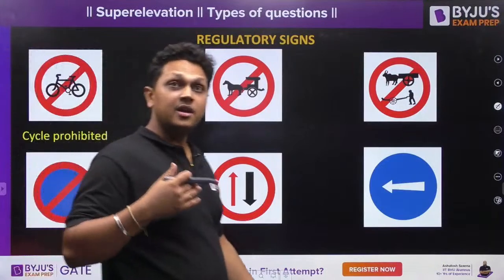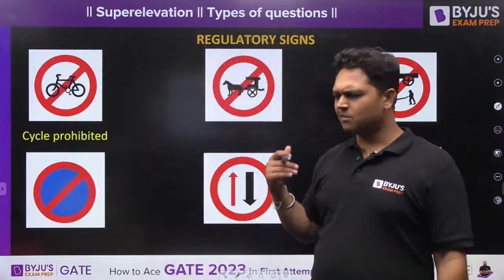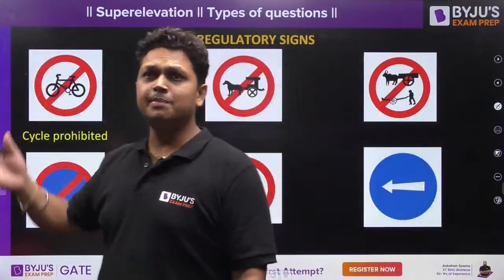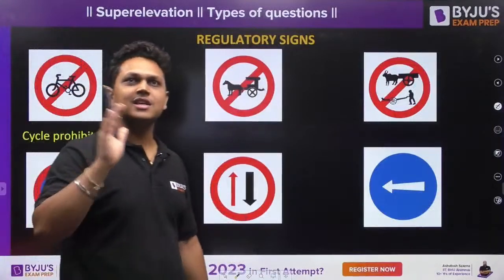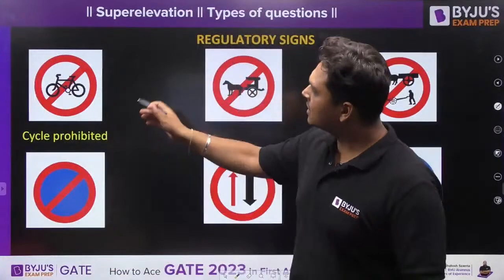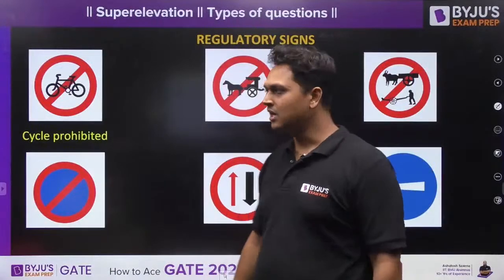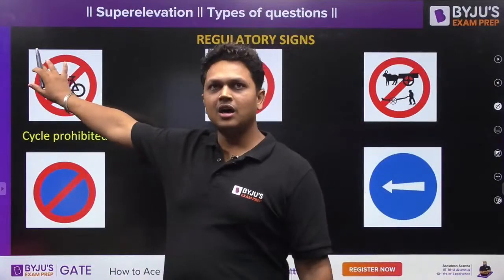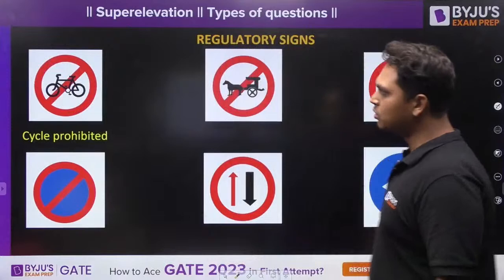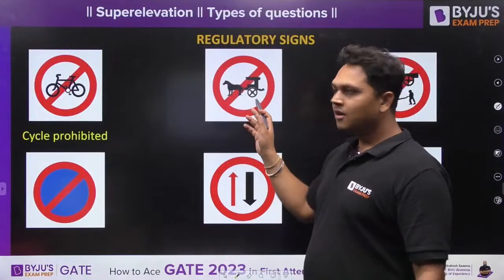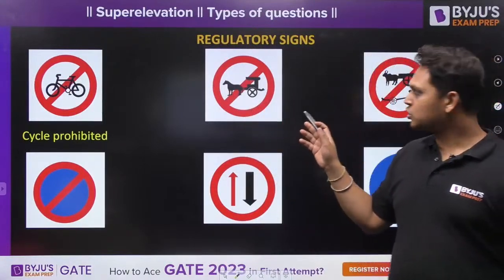Now if there is a very fast lane, vehicles are moving at a very fast speed, in those cases it is very risky to ride a cycle. So in those cases cycles may be prohibited on those lanes, so that they do not risk their lives.